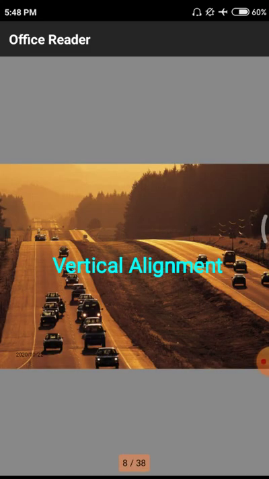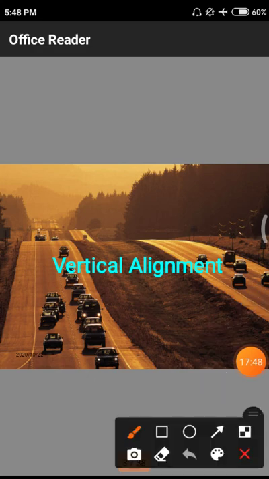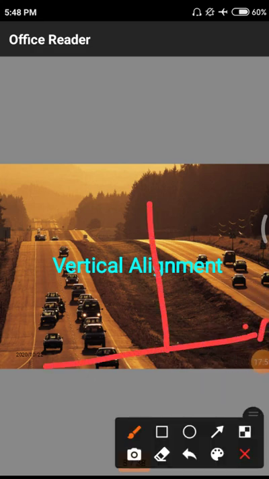Next one, what is the vertical alignment? Vertical alignment means, as I already told previously, that the road changes with respect to the y direction. This is the total x-axis, where there is no change of the road, but here we are having an increment of road surface with respect to normal ground level, so it comes under vertical alignment. With respect to the x-axis we have horizontal alignment; with respect to the y-axis we have this vertical alignment, so the road goes in an upward direction, which is called a vertical alignment.